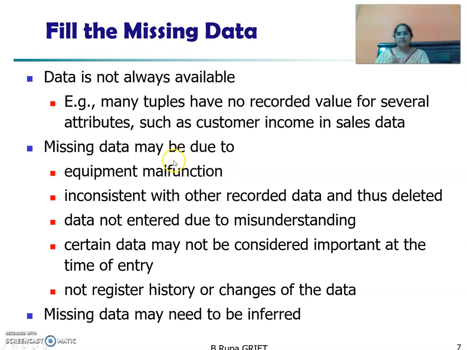The missing data may be due to equipment malfunction, data inconsistent with other recorded data, and data not entered due to misunderstanding. If you are not entering this data, that also comes under missing data. Because of the equipment also we will miss some data, and certain data may not be considered important at the time of entry.